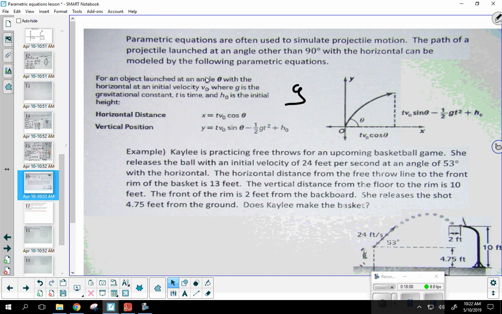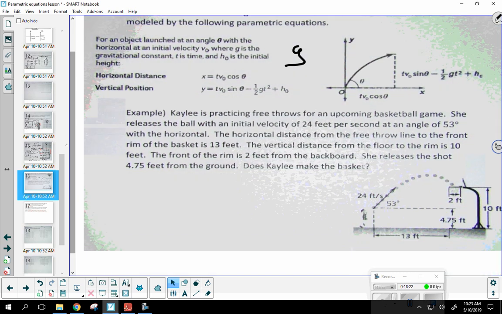Okay, so here's what I would recommend. You have a couple of problems on your assignment just like this, and I'll put a problem like this on your test next week. Okay, here's how I would recommend you proceed. I would take all the information from your problem and go ahead and plug it into your formulas first. Just go ahead and identify everything. Well, let's see what the problem says.